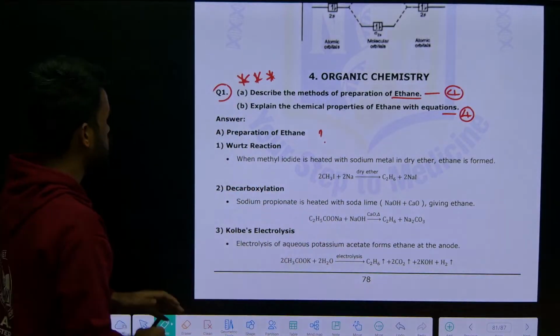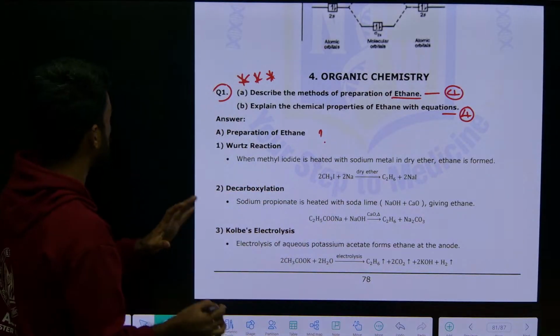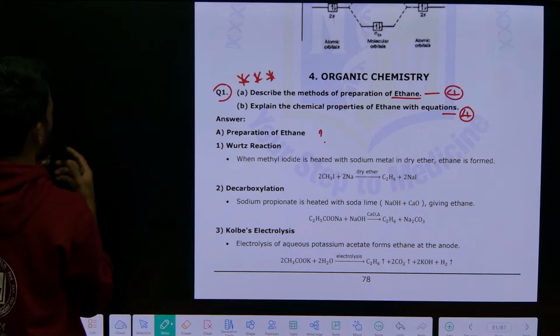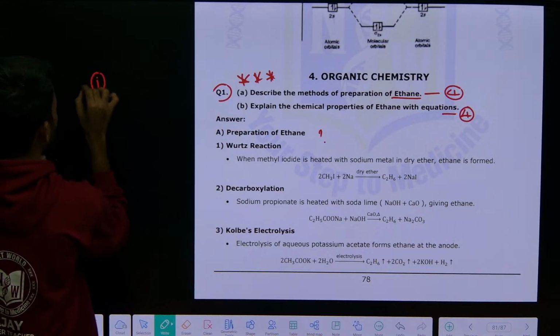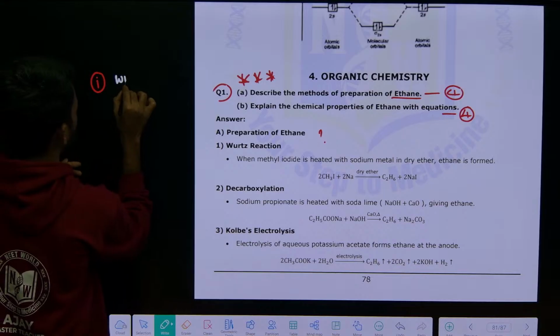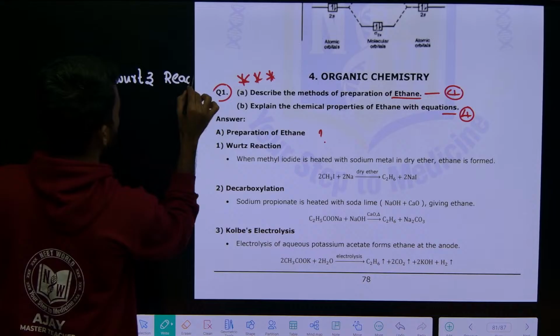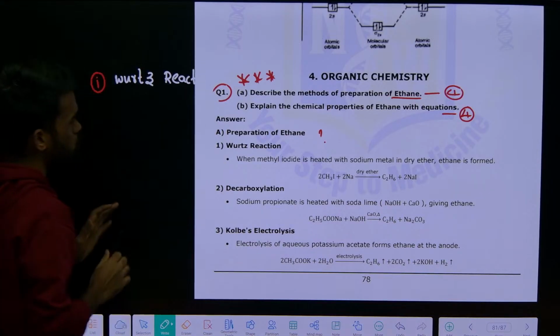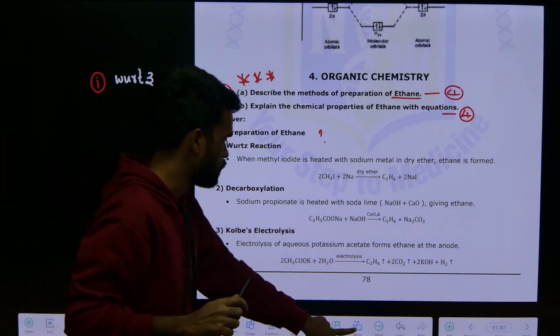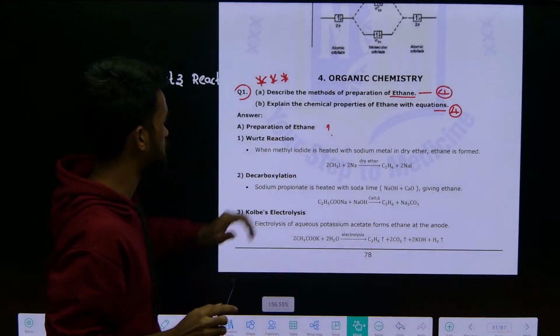Very easy. They are asking how to prepare ethane. I will tell you reaction by reaction, one by one. So the first one is Wood's reaction. Just listen to what I'm saying here, that will be more than enough for your answer writing.